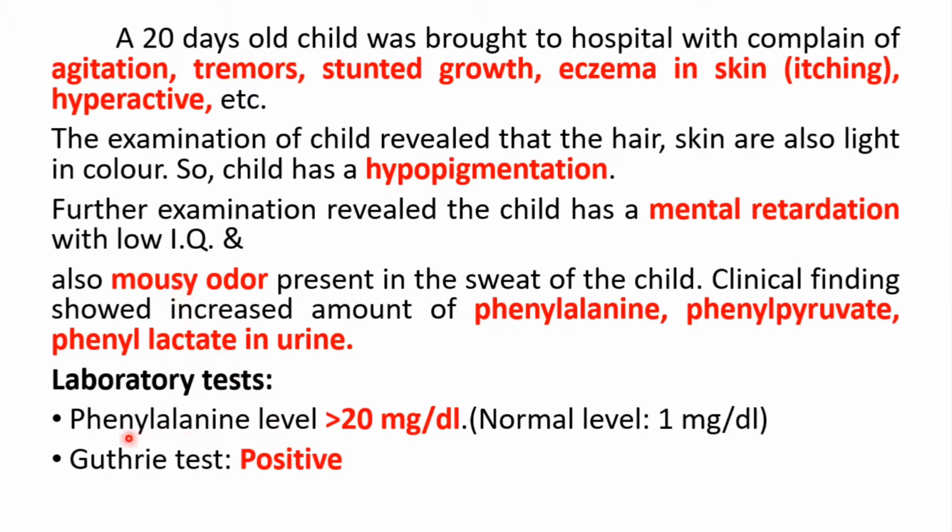So from this, you can see that phenylalanine is high, and the Guthrie test is for identifying phenylalanine. So it is positive. That means this is a case of phenylketonuria.